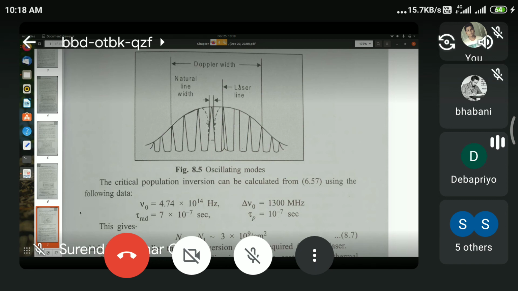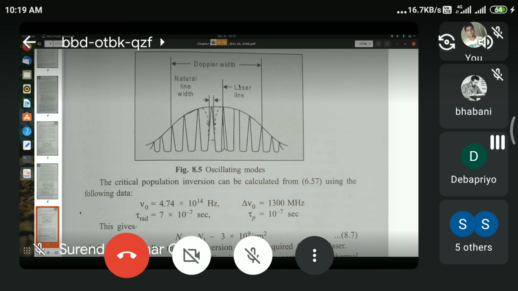So you can achieve such population difference with less input power, and therefore it is most likely that the emitted radiation will have a frequency corresponding to the central spike or central pair of spikes. And this is shown here. They have clearly indicated that one of the central spikes is the one that is to be associated with the laser radiation, as you can see from that figure. Okay.